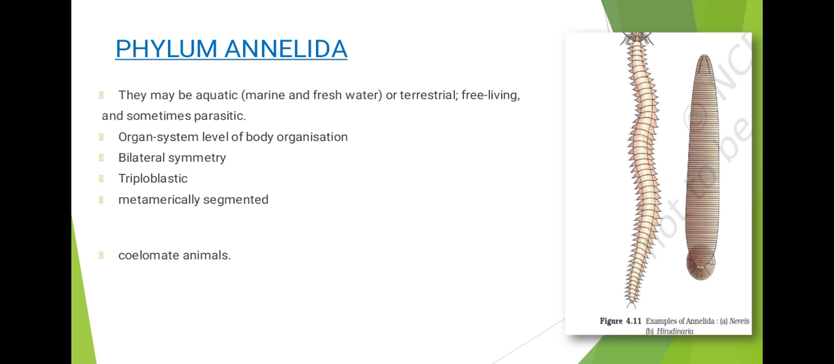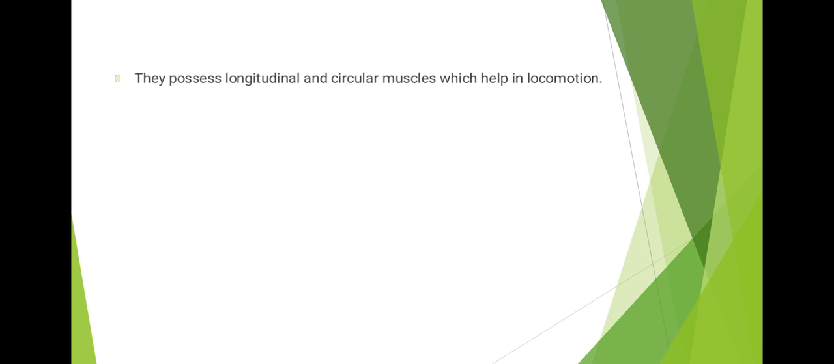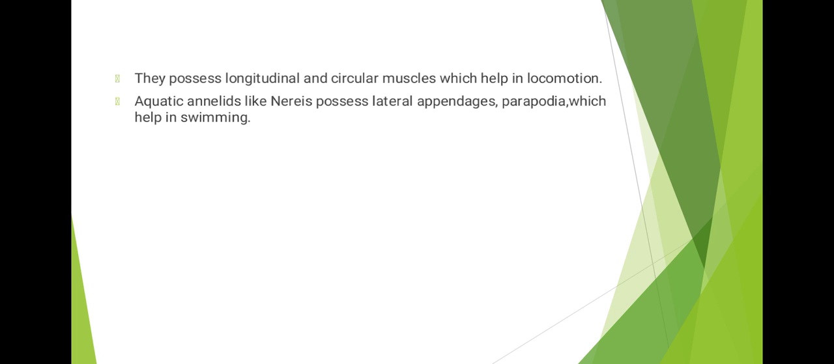Okay. So they are coelomate animals. So this is the first group from which we have coelomate animals. That is, their body cavity is lined by mesoderm. Next we can see that they possess both longitudinal and circular muscles that help in their locomotion. The aquatic annelids like Nereis possess lateral appendages called parapodia that help in swimming. A closed circulatory system is present, that is, the blood is confined within the blood vessels.